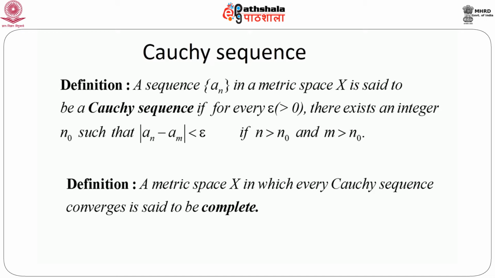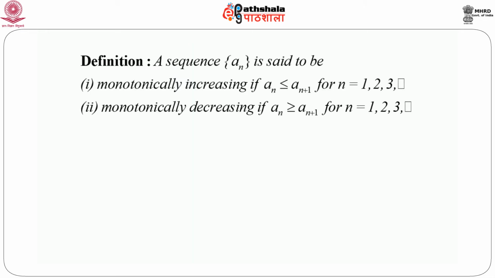Another definition of a particular type of sequence is monotonic sequence. A sequence a_n is said to be monotonically increasing if a_n is less than or equal to a_(n+1) for n equals 1, 2, 3 and so on. This means that for n equals 1, 2, 3 and so on, we will get the numbers a1, a2, a3, and there is a fixed ordering among these numbers, like one is less than or equal to the next one, that is again less than or equal to the next one, and so on.